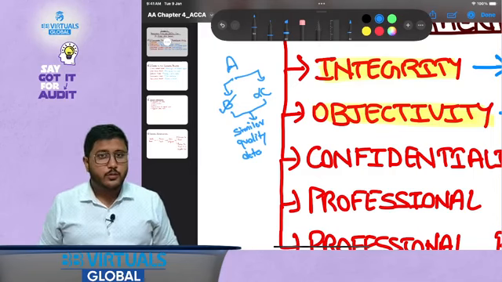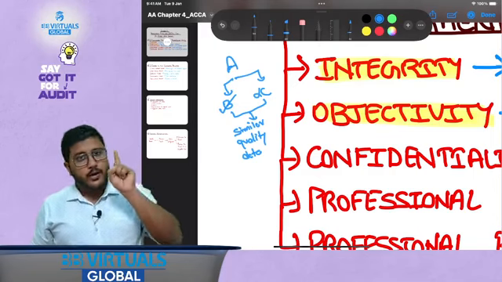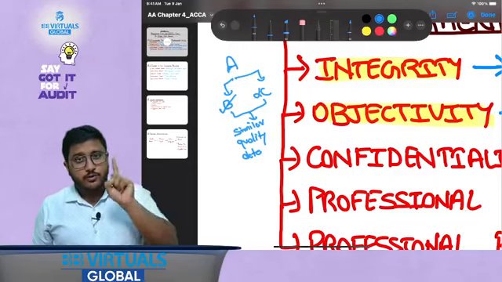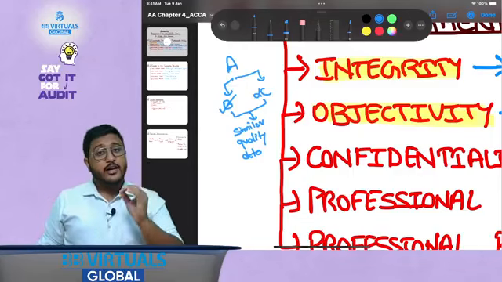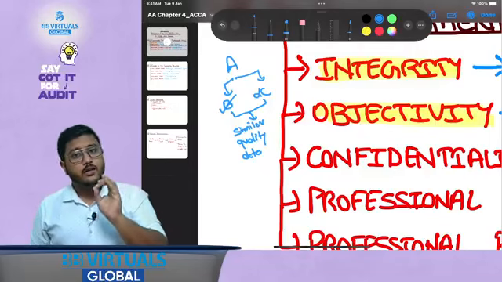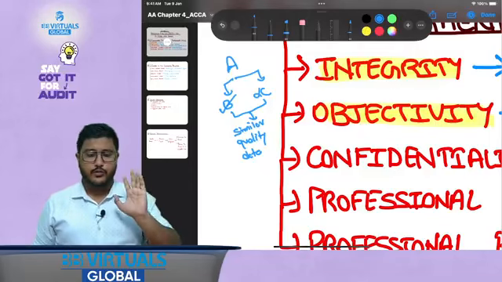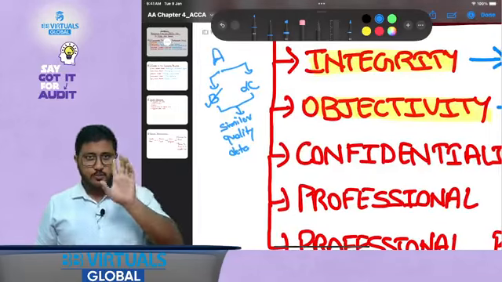What is the meaning of the word objectivity? Free from undue influences, and unbiased in the approach. That is, whatever call you are taking should be unbiased and free from undue influences. Okay, that is the meaning of the word objectivity.